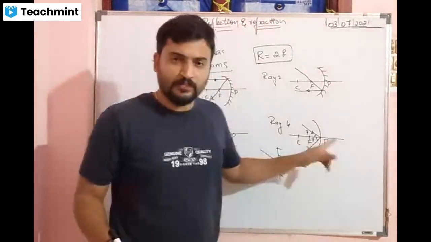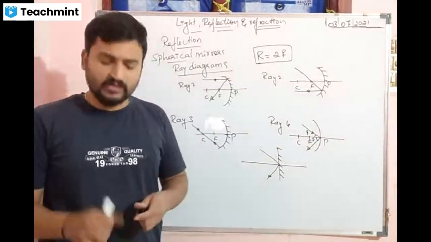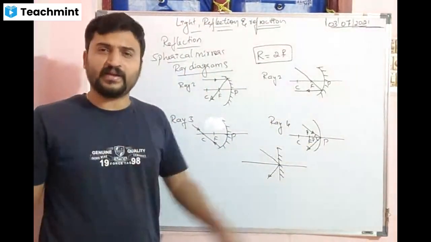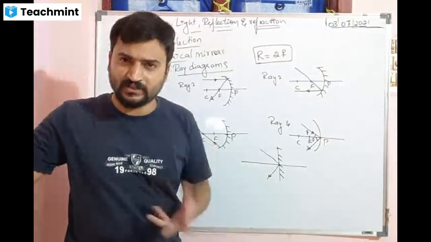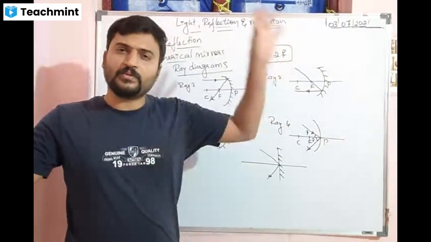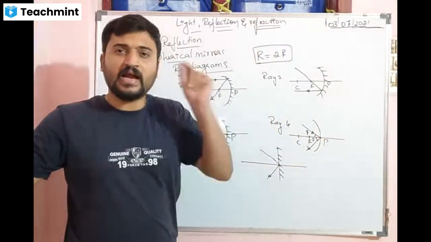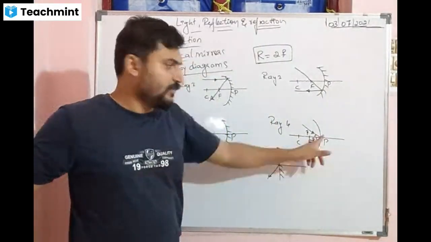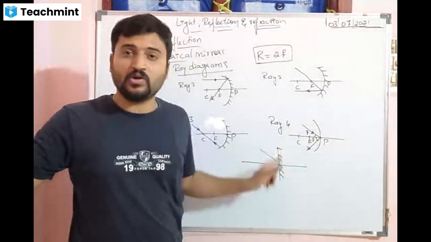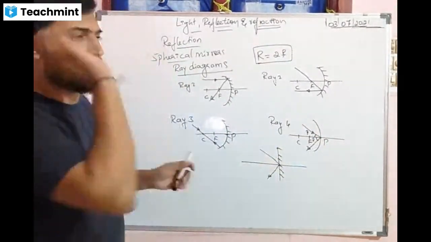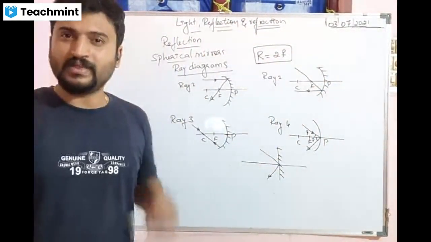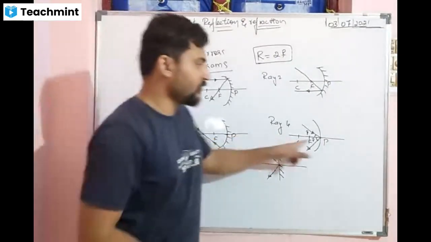The ray passing through the P is called the normal ray. What does normal ray mean? It will not deviate. It will not change its direction. It passes just as it went. It goes and comes back in the same position at the pole, and that is called the normal ray. Like when you take a ball and throw it straight, it comes back straight. That is called normal. This is normal.